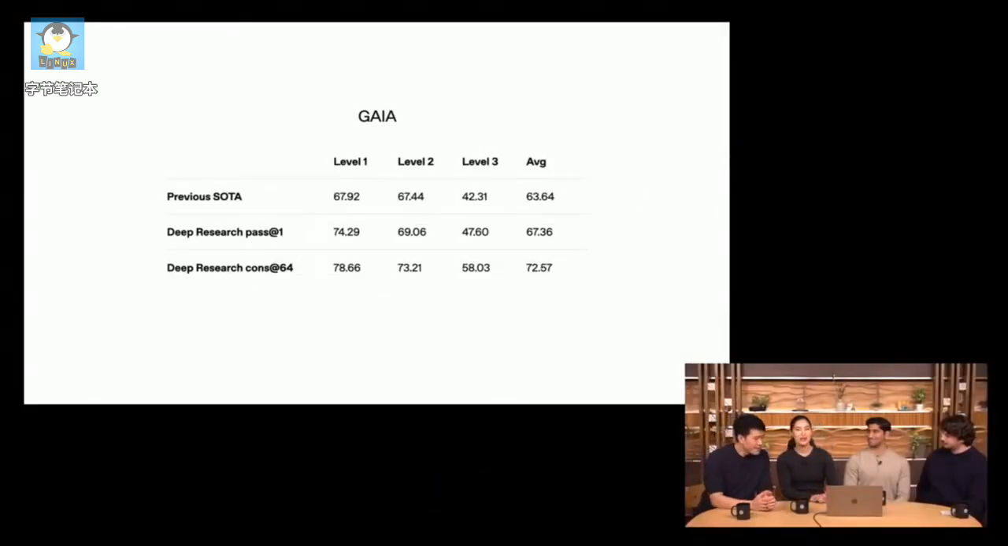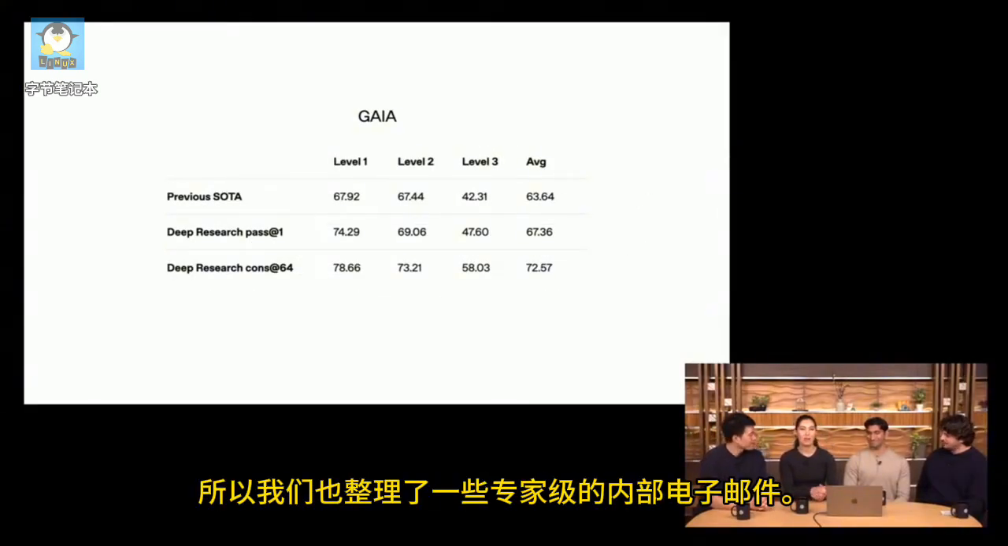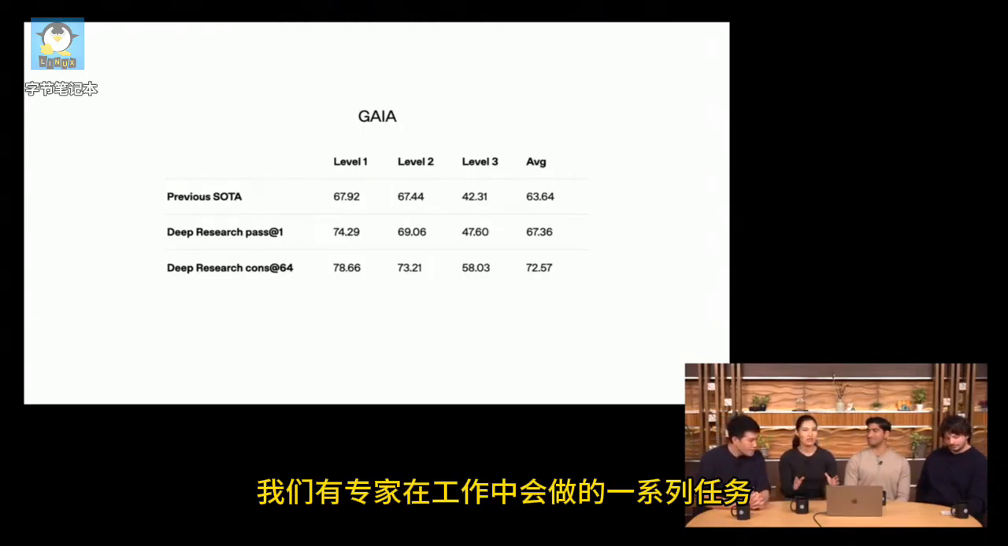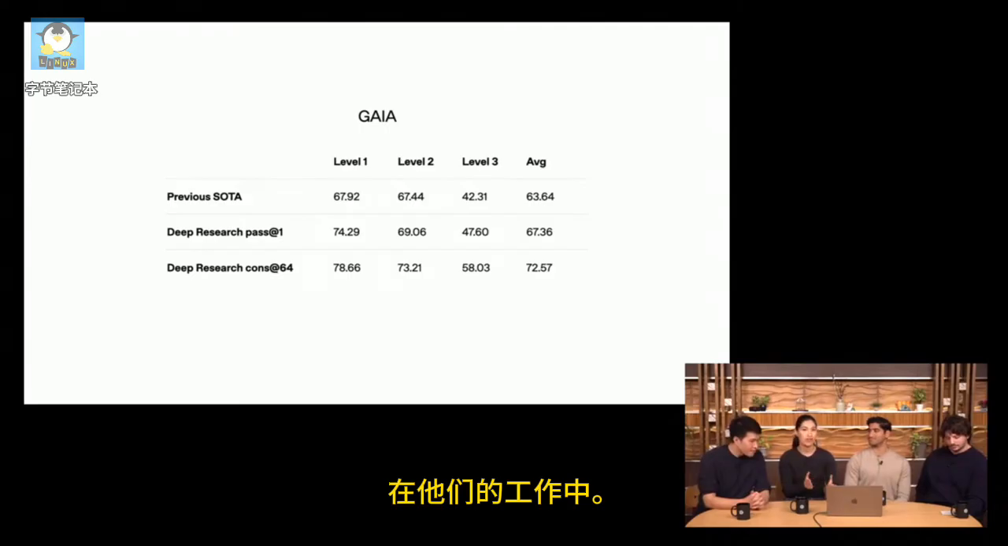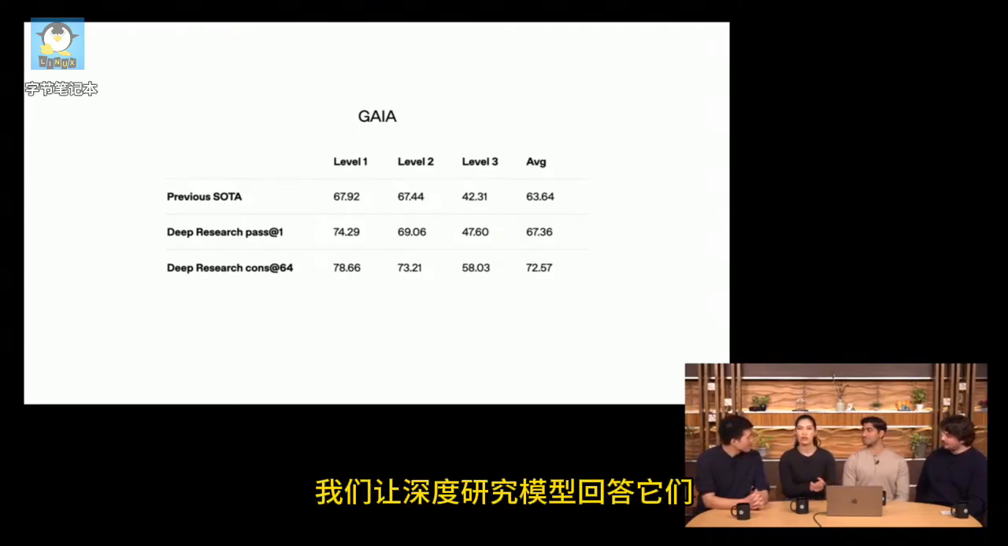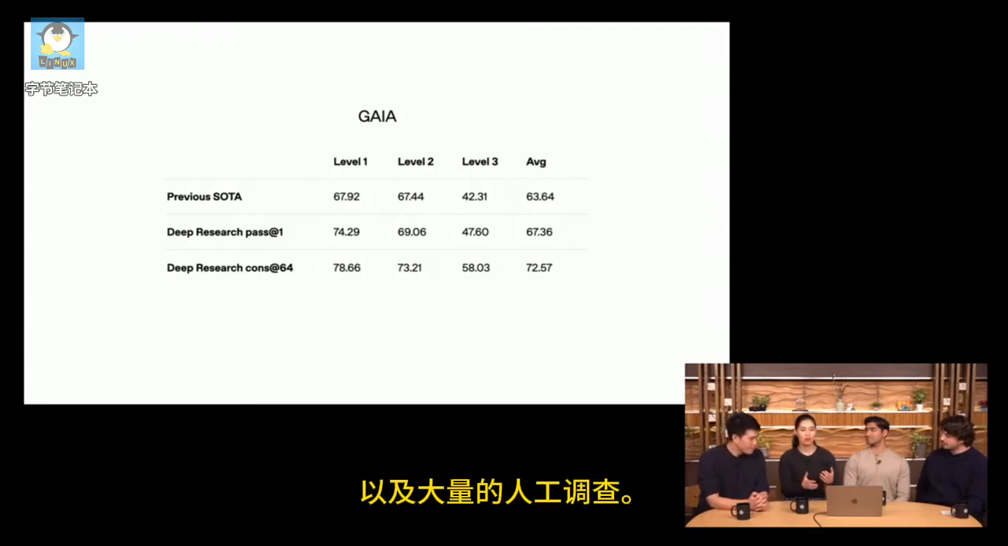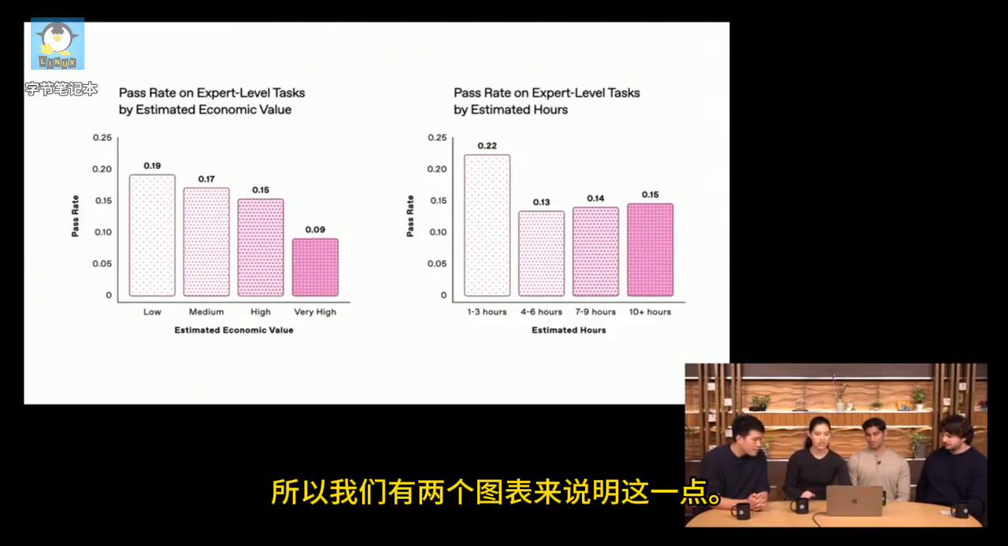Yeah, for sure. So we also put together some expert-level internal evals, and we have a range of tasks that experts would do in their jobs. And we had the deep research model answer them, and then have the experts rate the responses. And the model was able to complete tasks that the experts said would have taken them hours, and a lot of manual investigation. So we have 2 graphs to illustrate this.